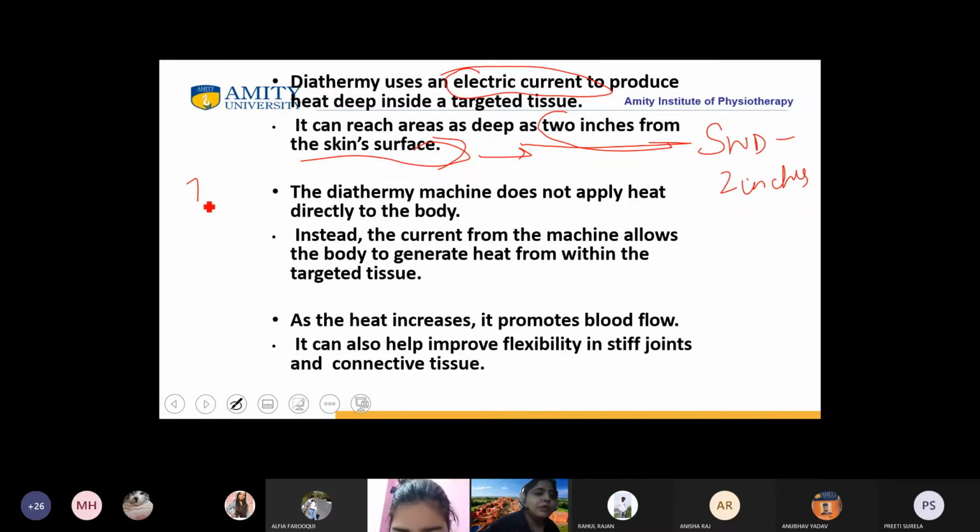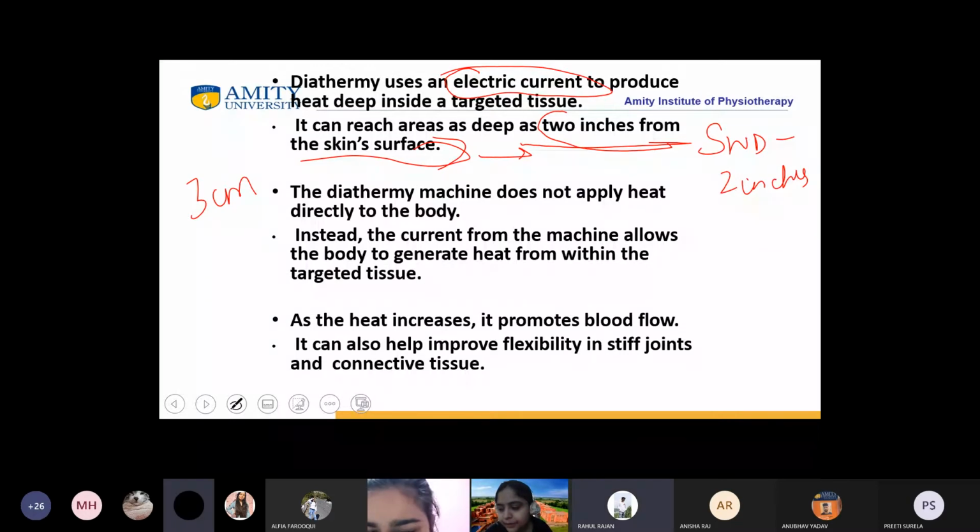See, I want to know your mathematics. How will you convince the patient about centimeters and inches? Is a centimeter smaller or an inch smaller? Practically you have to face all these difficulties. That is why I often say, please keep your ears and eyes open and your cameras open. Students, is a centimeter bigger or an inch bigger? Inches. So it is going deeper.